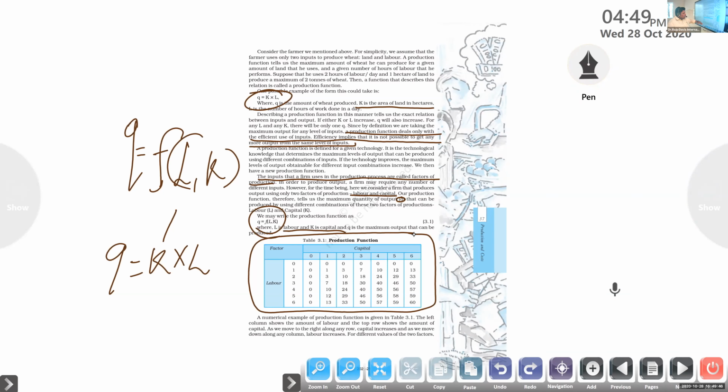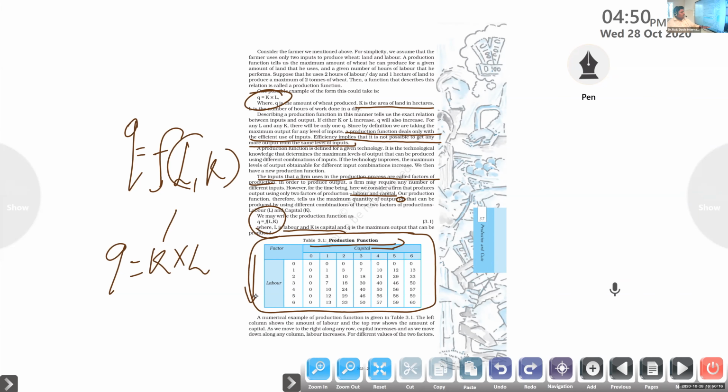The left column shows the amount of labor and the top row shows the amount of capital. We already studied this in statistics: tabular presentation, columns and rows. As we move to the right along any row, capital increases. Moving downward along any column, the units of labor increase.